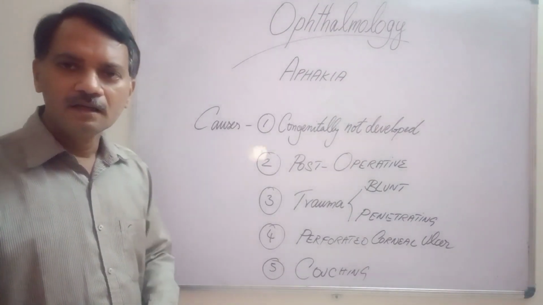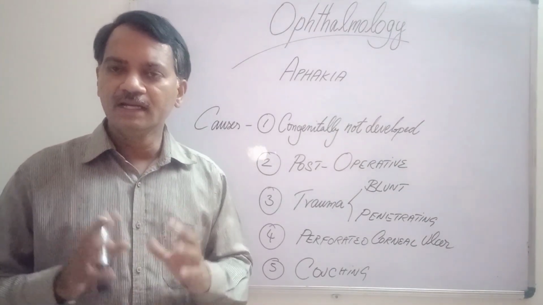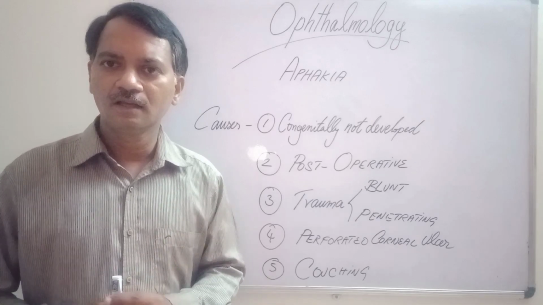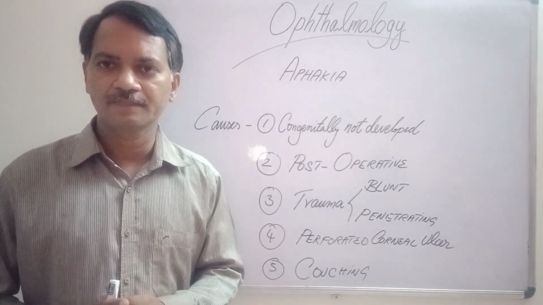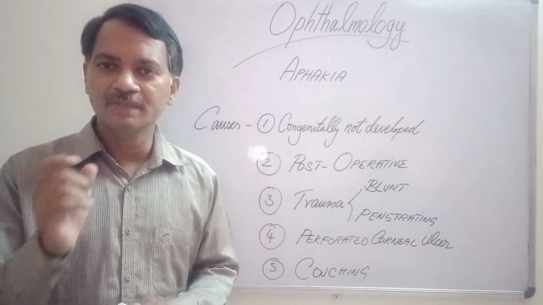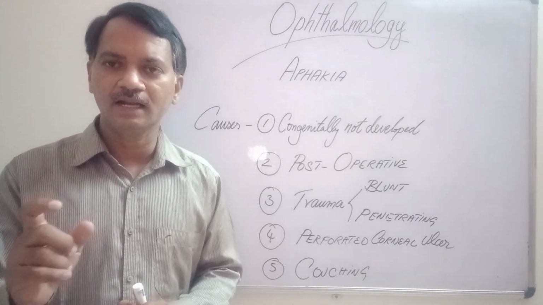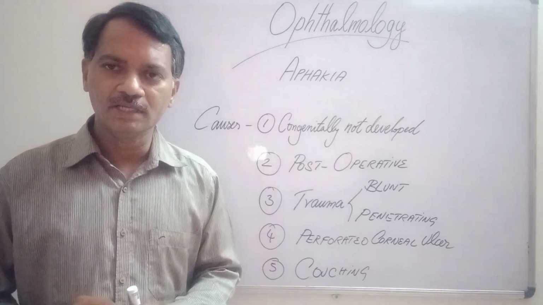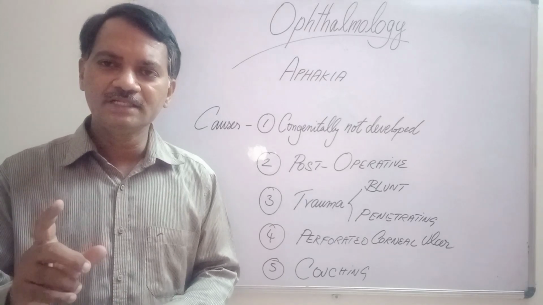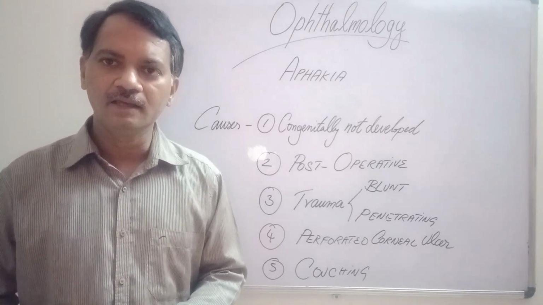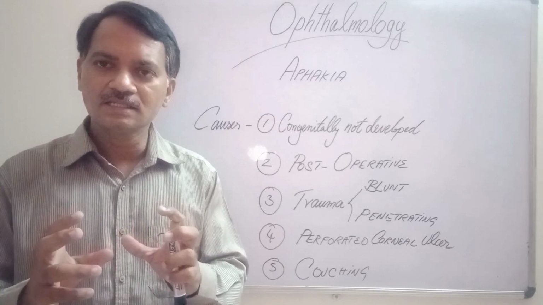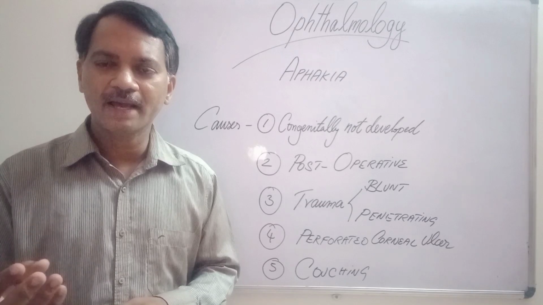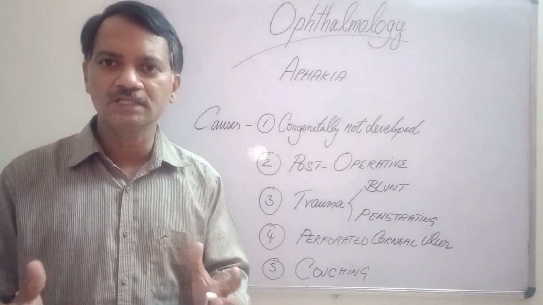Couching. In the ancient times, the treatment for cataract was couching. What is this couching? Those days there were no surgeries. They knew that the lens had become cataractous and it was obstructing the light rays passing into the eye. So what they did at that time is they artificially made a blunt trauma on the eye so that the lens is dislocated into the vitreous. Thereafter, the patient gets back some vision. So that is called the couching technique.